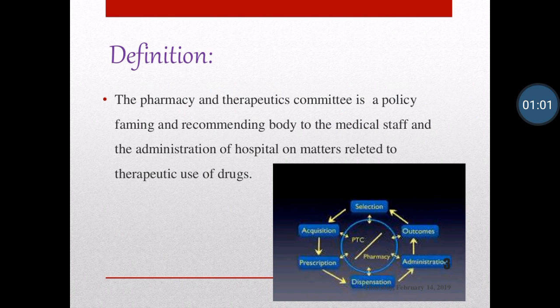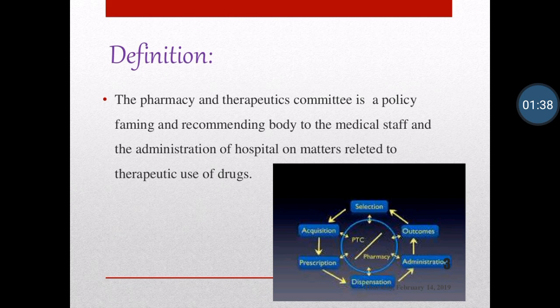The pharmacy and therapeutic committee is a policy framing body. Policy framing means you design the strategies, policies, vision and future plan of the hospital. It is a recommending body to the medical staff and the administration. Both administration and medical staff are advised on matters related to the therapeutic use of drugs. How can we use the drug and what quantity of the drug can be used is decided by the pharmacy and therapeutic committee.